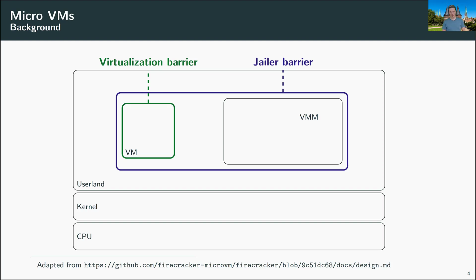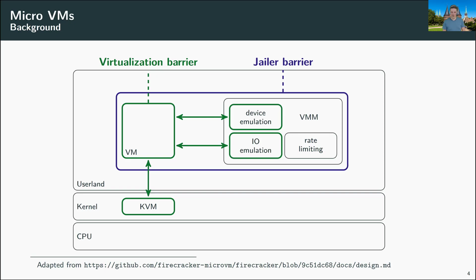And if the virtual machine wants to use those virtualized hardware resources, it has to talk to the KVM, the kernel virtual machine. And the KVM will then actually schedule the code on the CPU. If the virtual machine wants to talk to the outside world, for example, through Ethernet, so a network connection, or if it wants to store data on a block device, it has to talk to the virtual machine manager, and the virtual machine manager provides device emulation and I/O emulation to have the connectivity between the VM and the outside world.